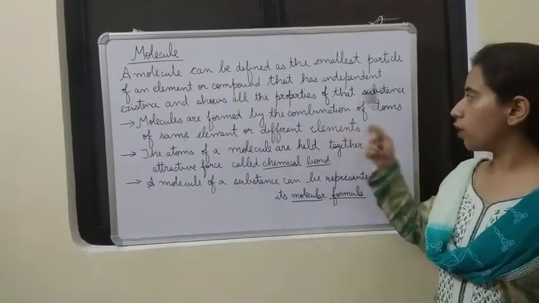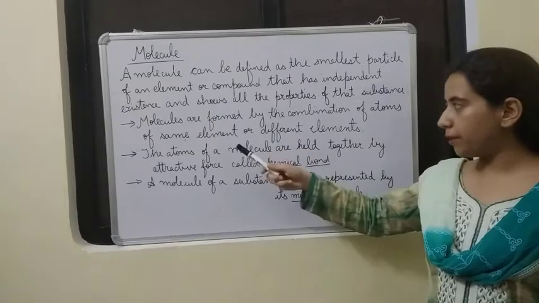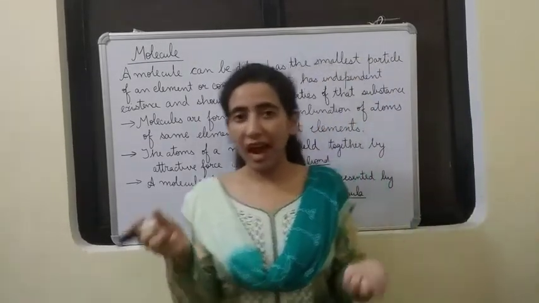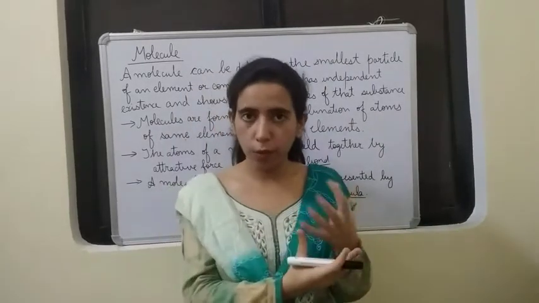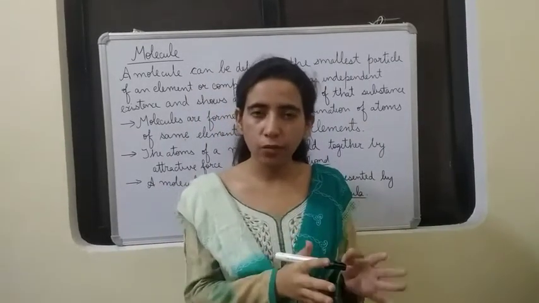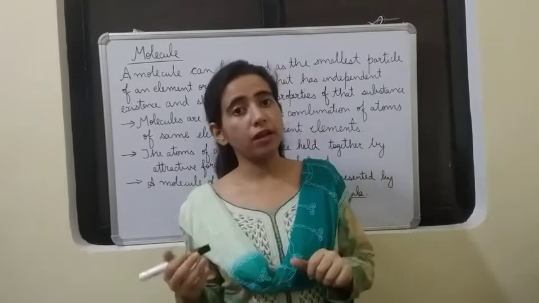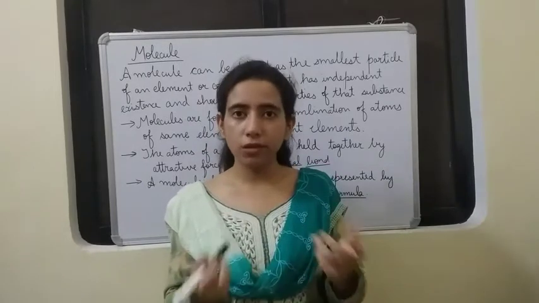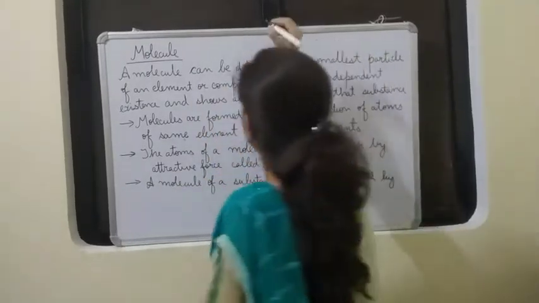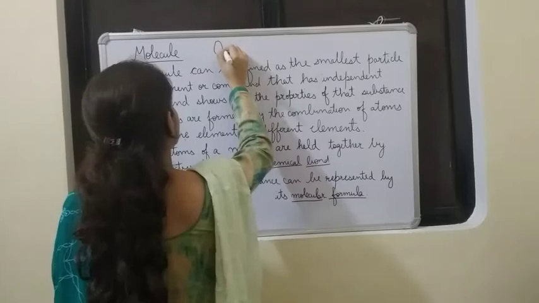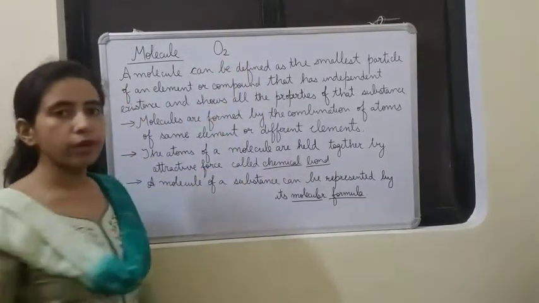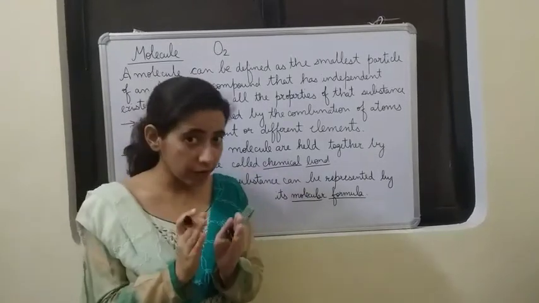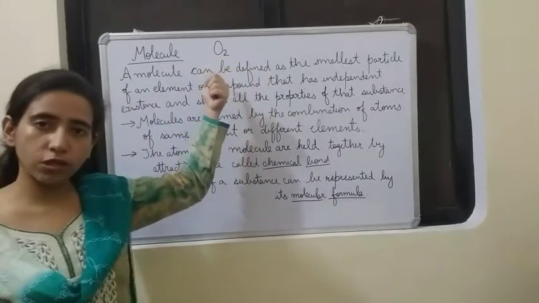Molecules are formed by the combination of atoms of the same element or different elements. Now this combination of atoms for forming molecules can be atoms of the same element or the atoms of different elements. We can take one example and understand. Just like the oxygen molecule, O2. See, it is formed by the combination of two oxygen atoms. That means the same kind of atoms, the same element, have combined together to form the oxygen molecule.